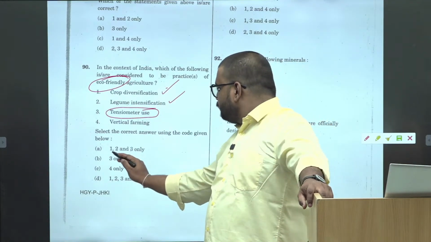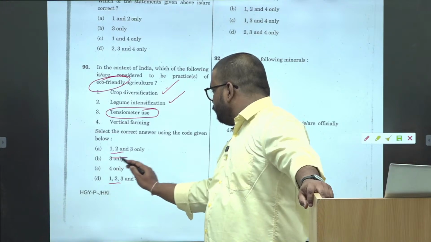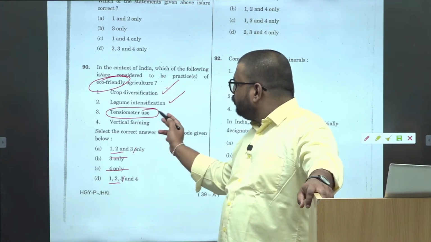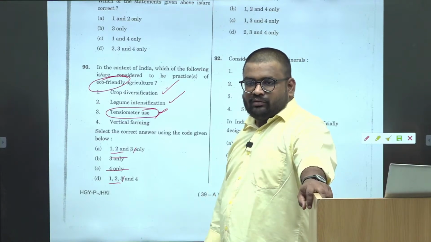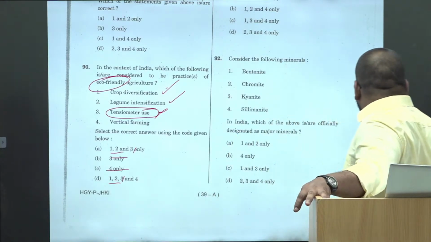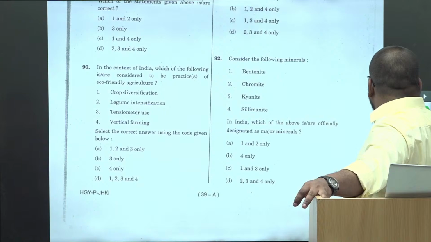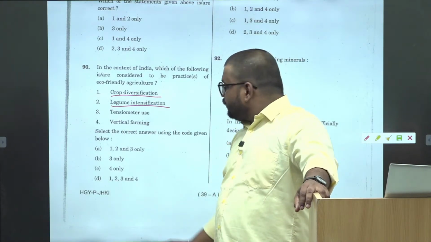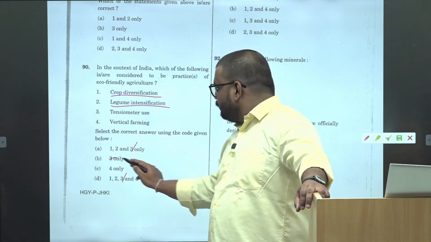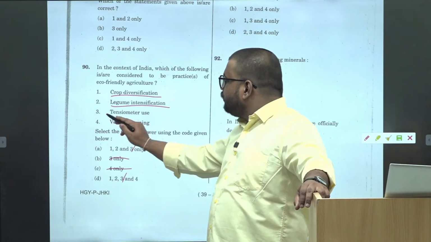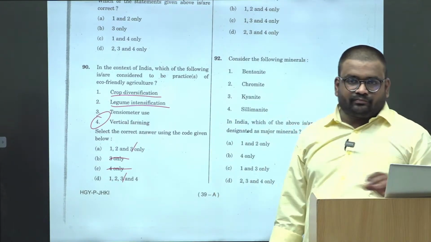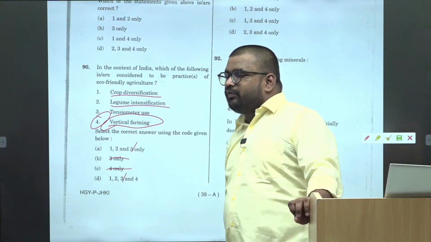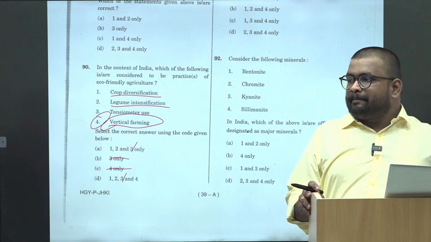Let's go to the options. So 1 and 2, and 1 and 2. Okay, so if 1 and 2 are correct, 3 automatically becomes correct. You don't even need to think about this, right? उसके ऊपर सोचना भी नहीं है. These two you know based upon knowledge. So 3 automatically becomes correct. These two get eliminated. All you have to think about is option 4. Right. So vertical farming, can you say vertical farming is eco-friendly? Yes.